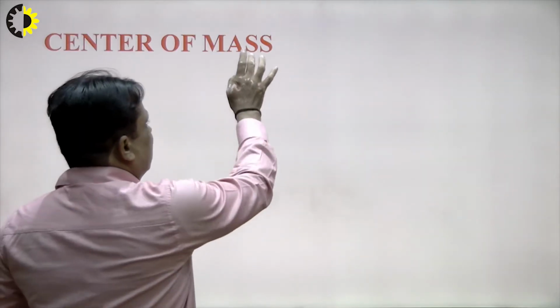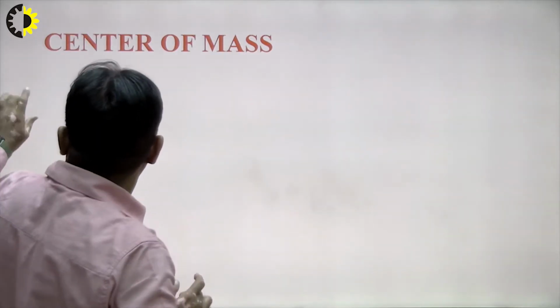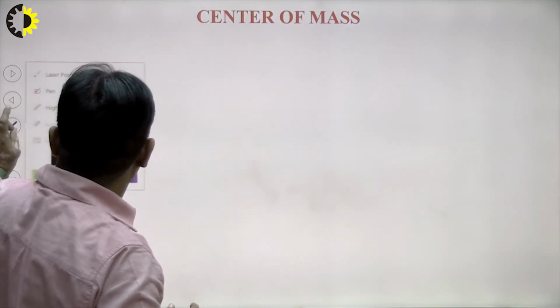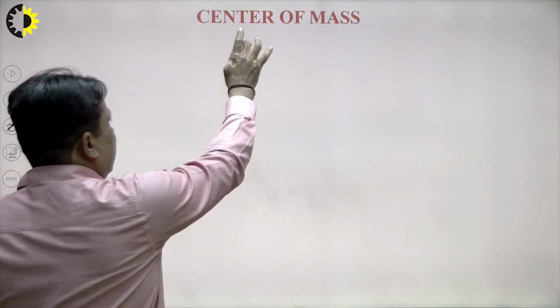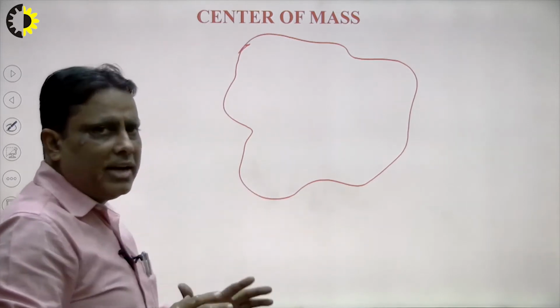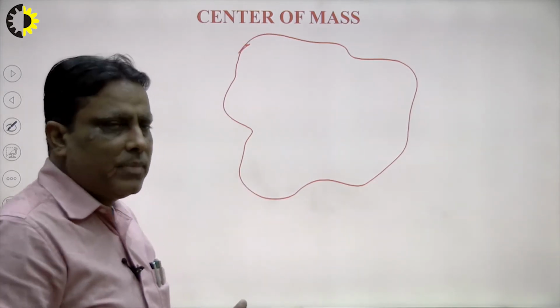So first of all I explain what is center of mass. Suppose we have a rigid body consisting of an infinite number of particles. The rigid body may be homogeneous or non-homogeneous. Suppose I consider a rigid body consisting of an infinite number of particles, that is a non-homogeneous body.